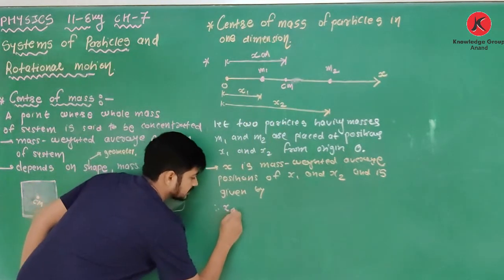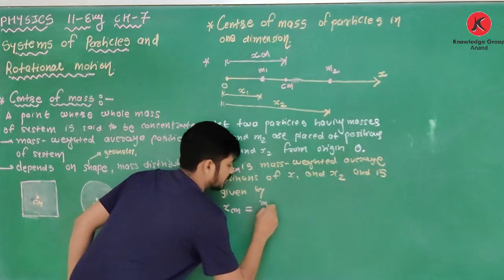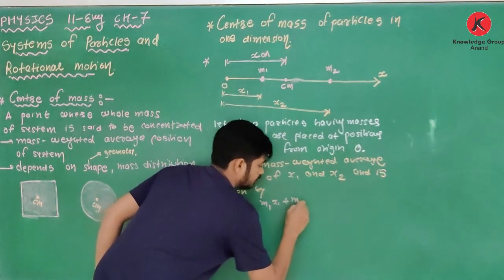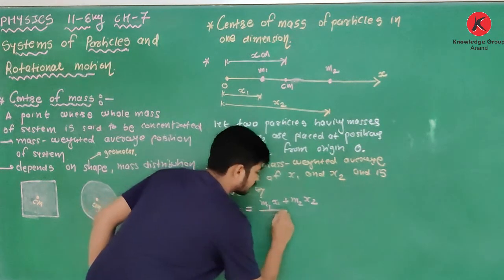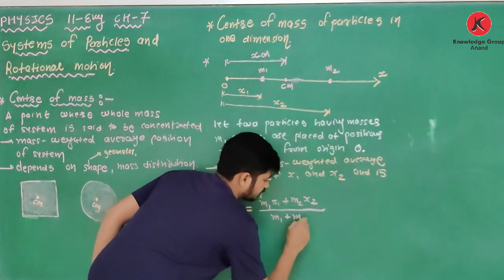Therefore x center of mass is equal to m1 x1 plus m2 x2 divided by m1 plus m2.